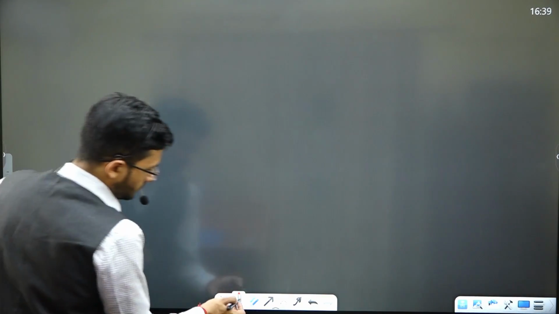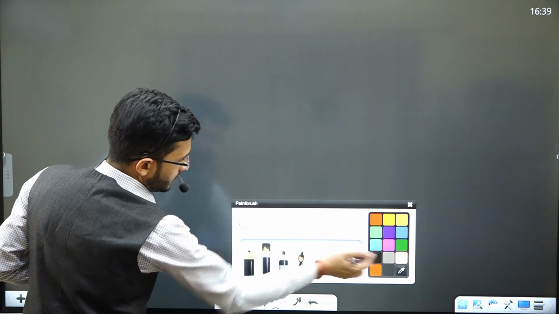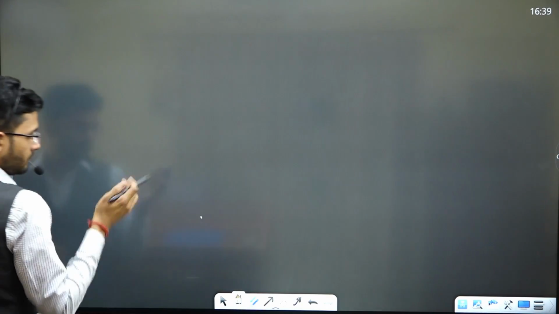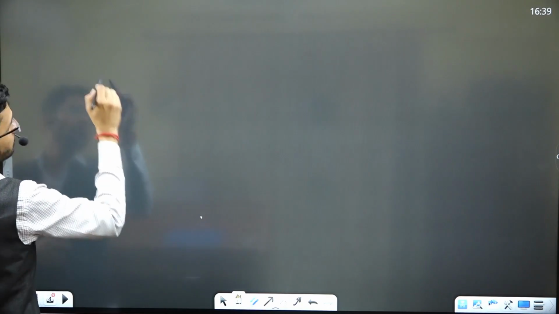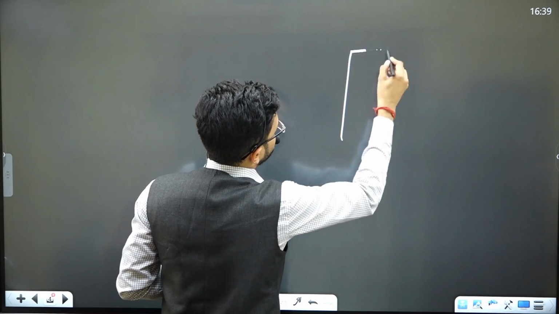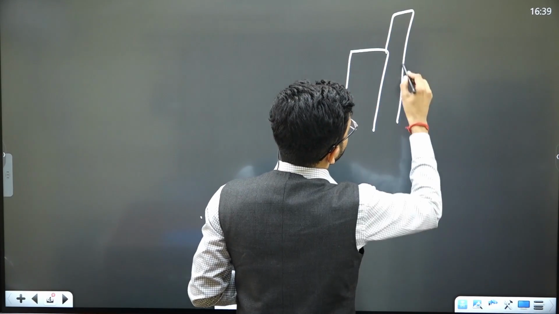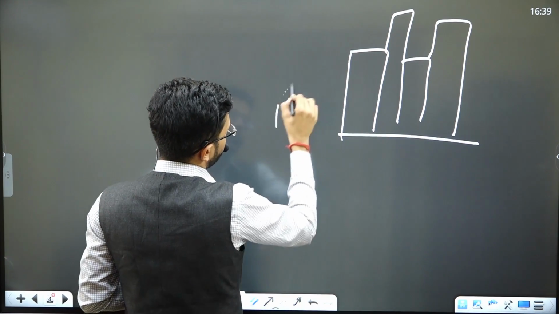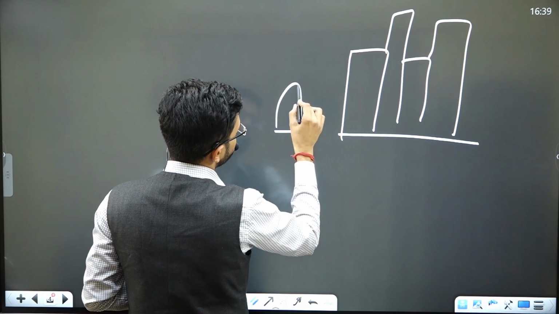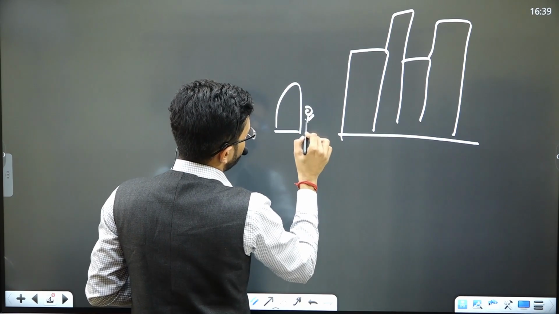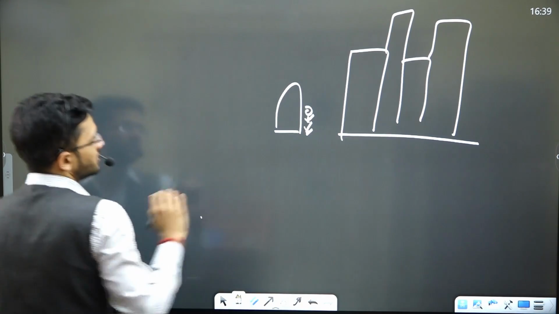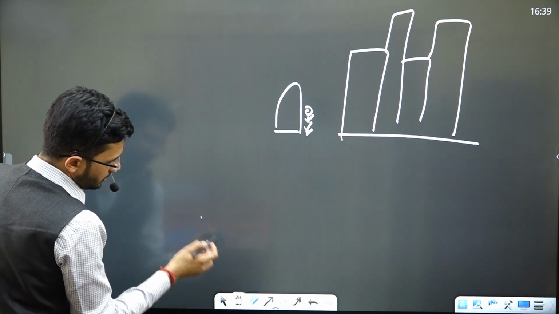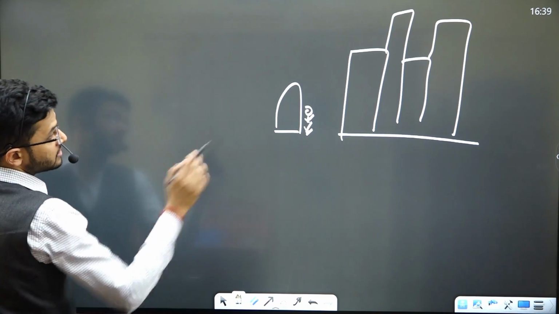So I'll give you an example. That's your factory, and that is the entry gate of your factory. Over here there's a guard who is sitting and he monitors all the goods which are coming in and all the goods which are going out. He monitors everything over here.